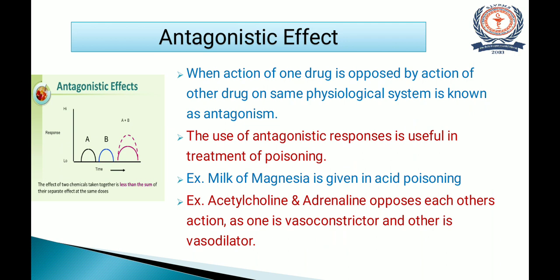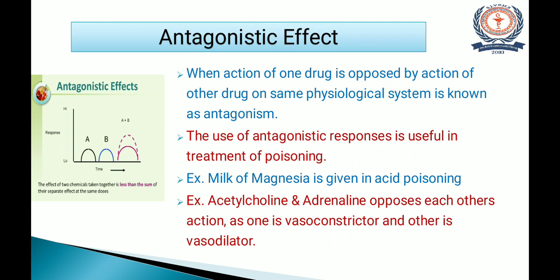Another example of antagonistic effect is simultaneous administration of acetylcholine and adrenaline, which oppose each other's action. Now how is this? Because we are not getting any effect. Why? Because one of these drugs is a vasoconstrictor and the other is a vasodilator. Both drugs will act on the same physiological system, that is the vessels. But because of their opposite effects, constriction and dilatation, no effect will be observed. So this is the drawback of antagonistic effect.